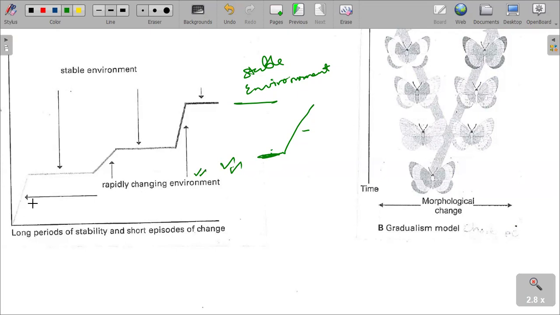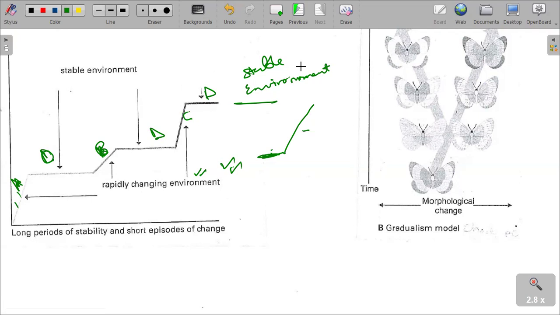A rapidly changing environment is shown by these stages, which I can mark as A, B, and C. A, B, C are points which are showing a rapidly changing environment. And then I can put this as D. D can be shown as a stable environment, or periods of no change.